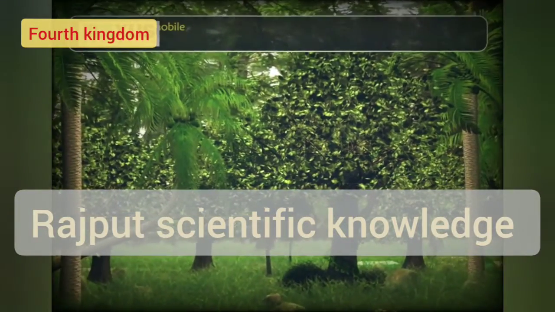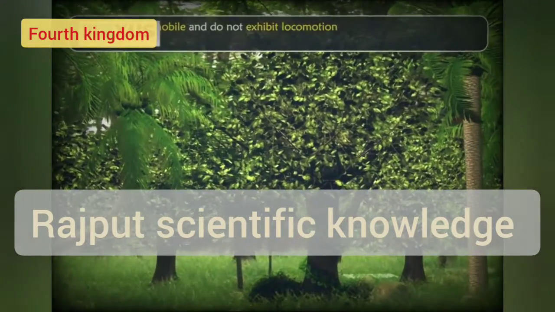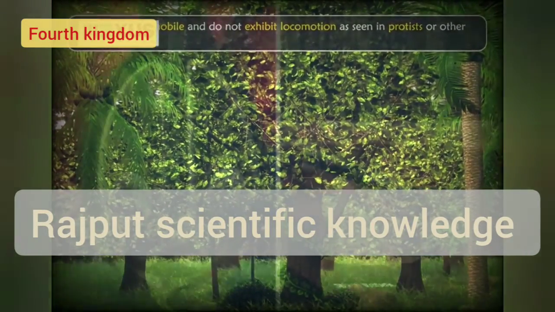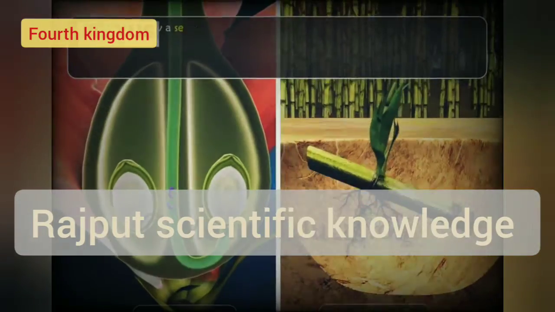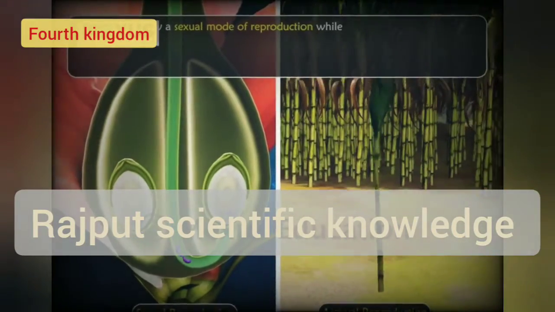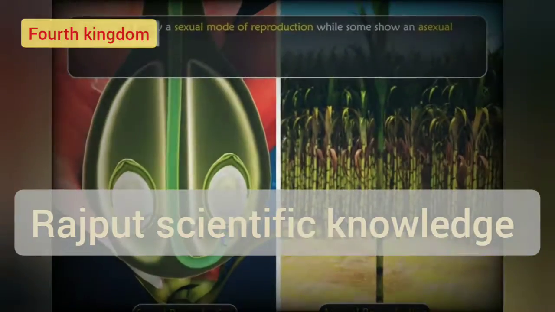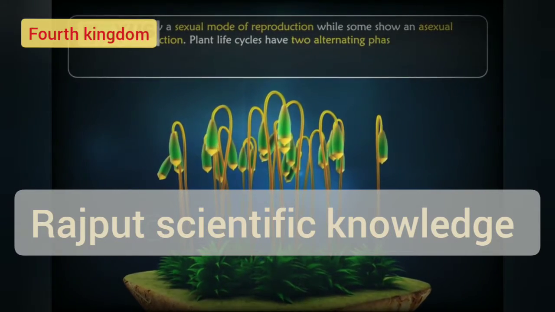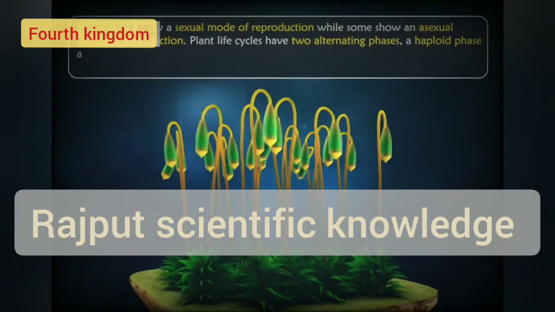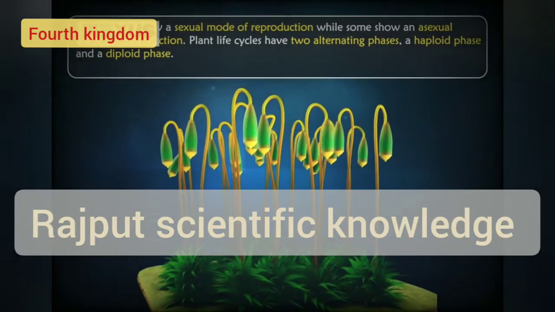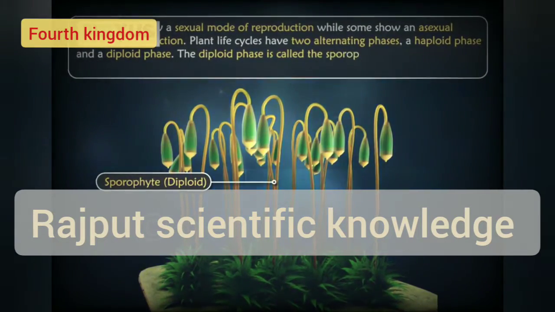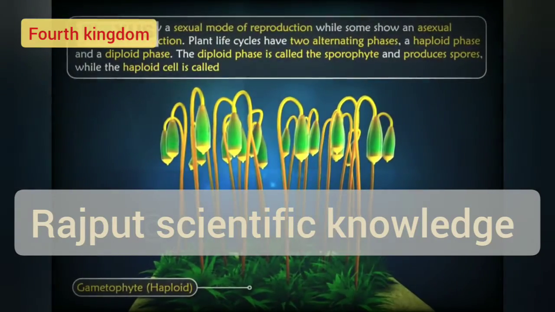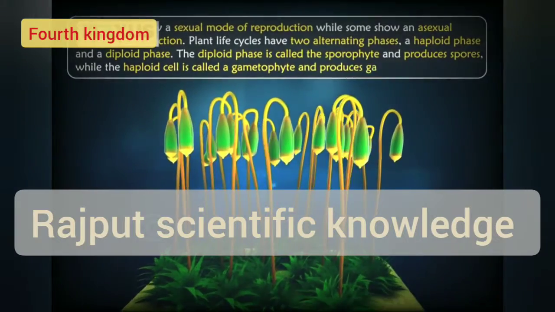Plants are immobile and do not exhibit locomotion as seen in protists or other animals. Some plants show a sexual mode of reproduction, while some show an asexual mode of reproduction. Plant life cycles have two alternating phases, a haploid phase and a diploid phase. The diploid phase is called the sporophyte and produces spores, while the haploid phase is called the gametophyte and produces gametes.